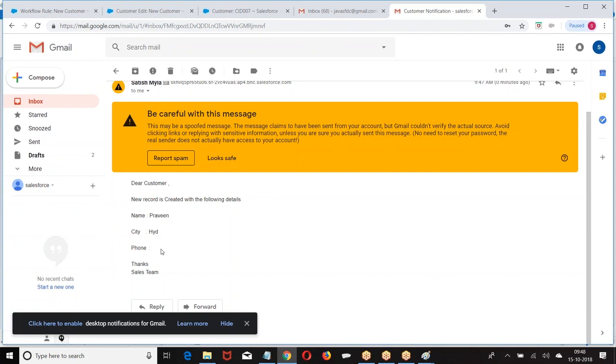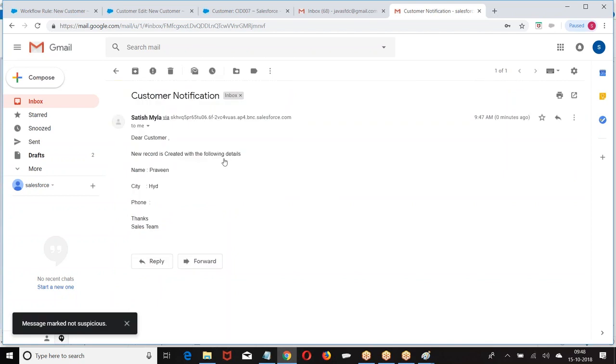So what was this? Whenever a new record is created with the following condition, automatically send an email notification to the concerned person, which is called a workflow email alert. If I want to send an email alert, what is the first thing I need to do? Create an email template. Once I create an email template, then only I can go for email alerts. Are you getting my point here?